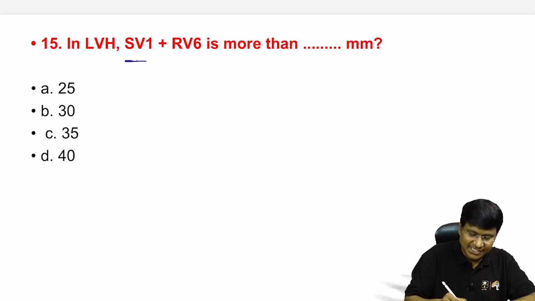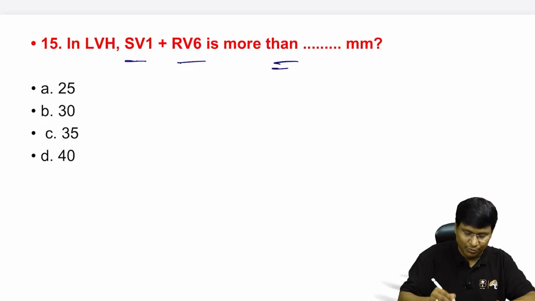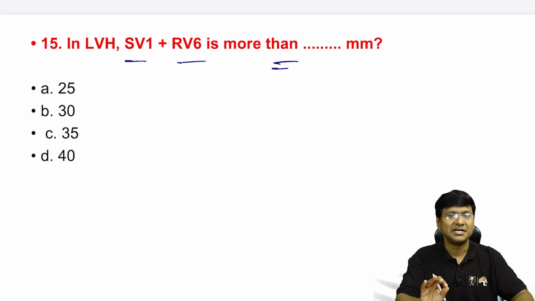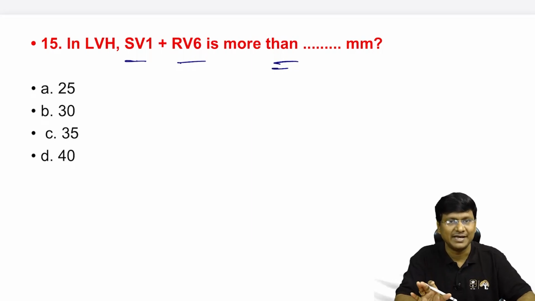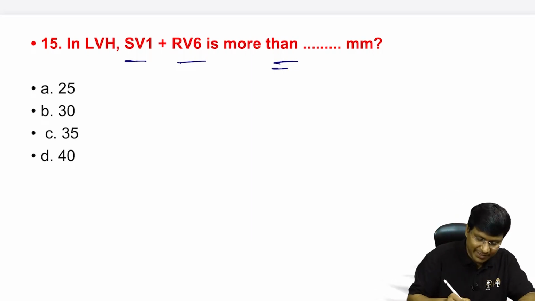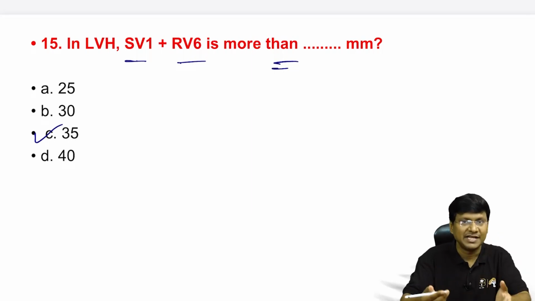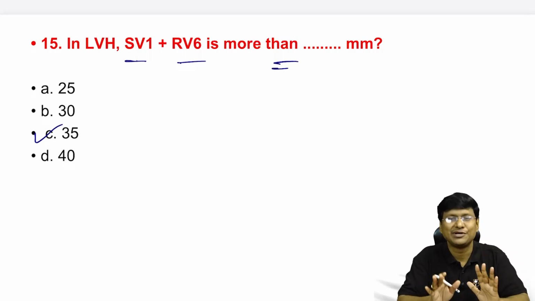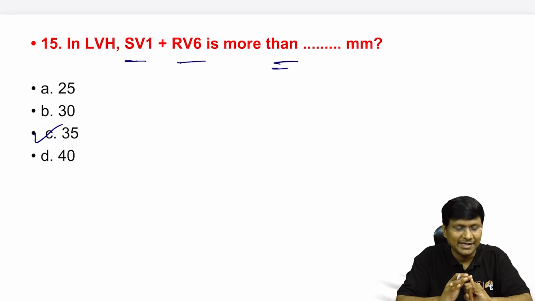In LVH, SV1 plus RV6 should be more than 35 mm. So please remember, it should be 35 mm. And what is the name of the criteria? Sokolov-Lyon criteria, right? So we can diagnose LVH and we can also diagnose RVH as well.